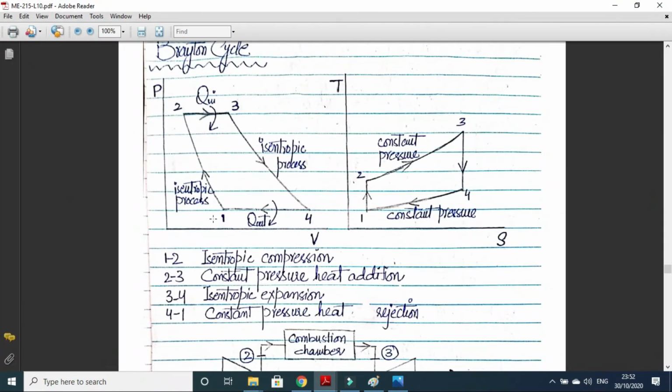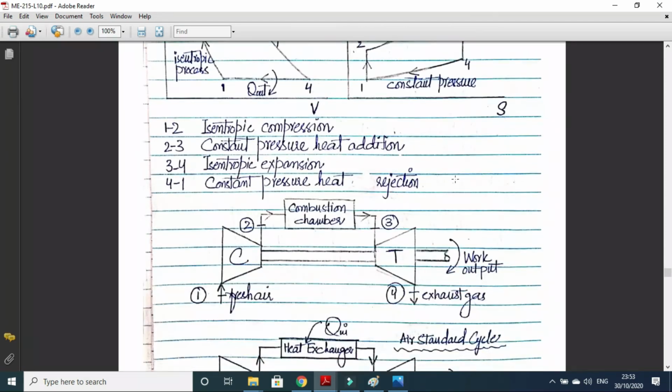If you recall the diesel cycle, 1 to 2 isentropic compression, same. 2 to 3 constant pressure heat addition, same. 3 to 4 isentropic expansion, same. 4 to 1 is different. In the diesel cycle, 4 to 1 is constant volume heat rejection, but in the Brayton cycle, 4 to 1 is also constant pressure heat rejection. So we can show the Brayton cycle on the TS diagram like this.